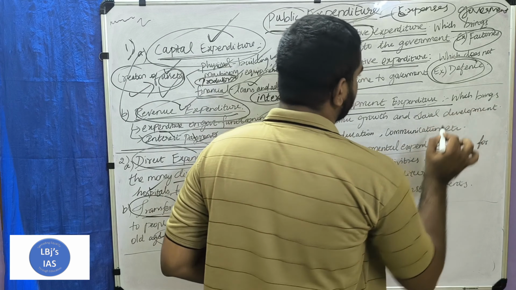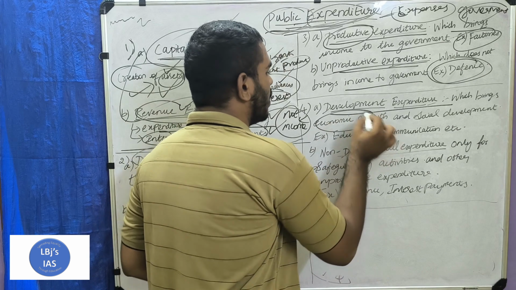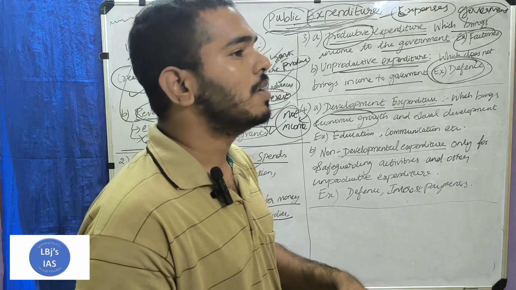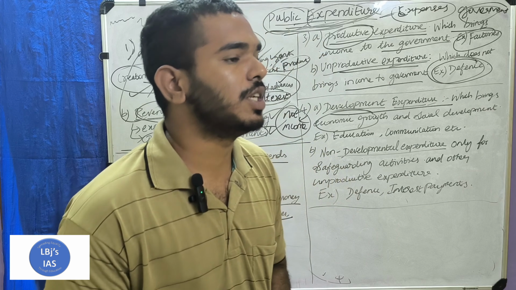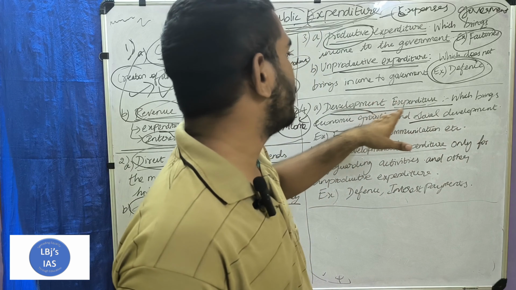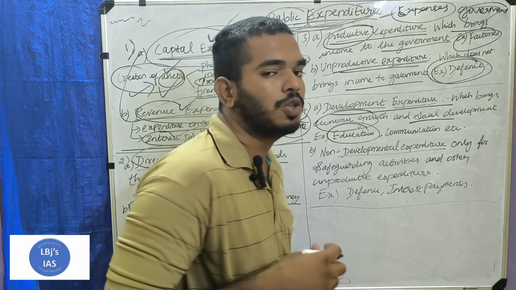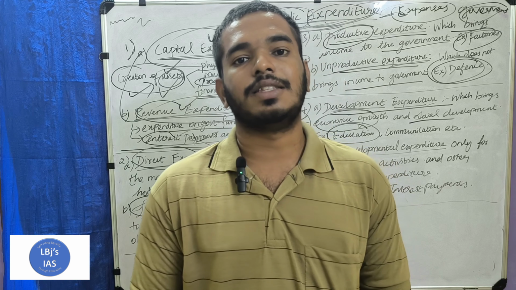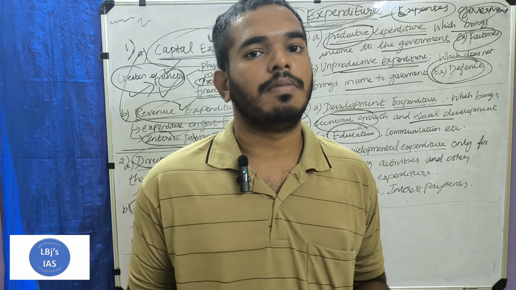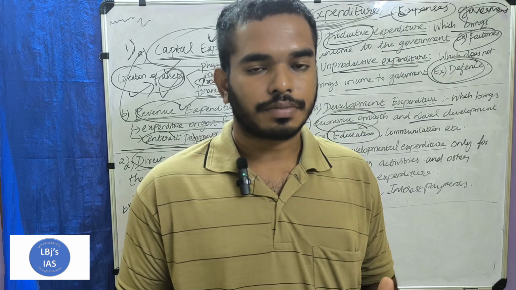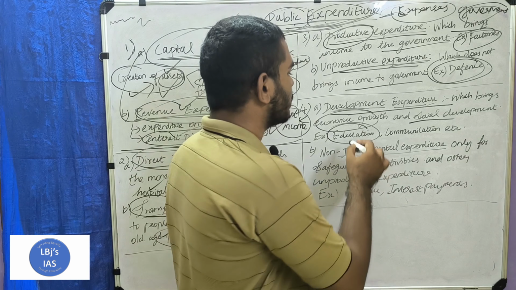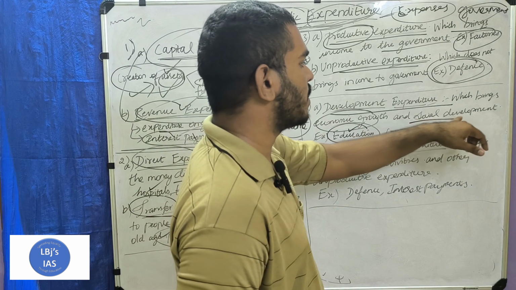Next one is the development expenditure, which brings economic growth. It may be either for a business or for people, some improvement in the economic condition and social condition. People's lifestyle will improve through this development expenditure. Take for example education. Through education, the lifestyle of the people will change. A person who got an education goes to a high paying job or some other technical jobs. By this way, we earn a lot of income. So education changes a lifestyle, which is nothing but social development.